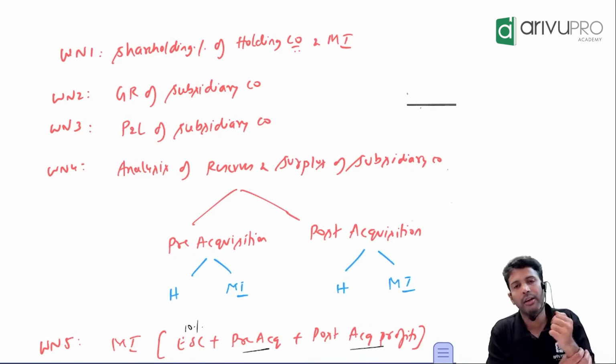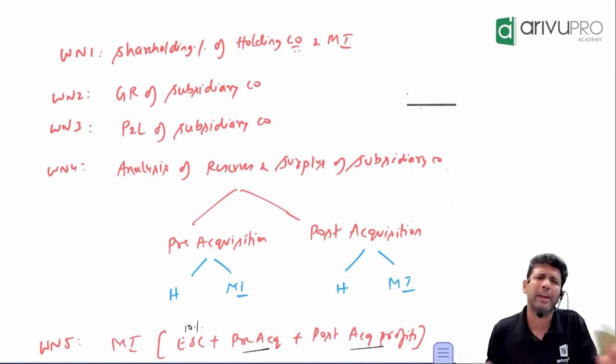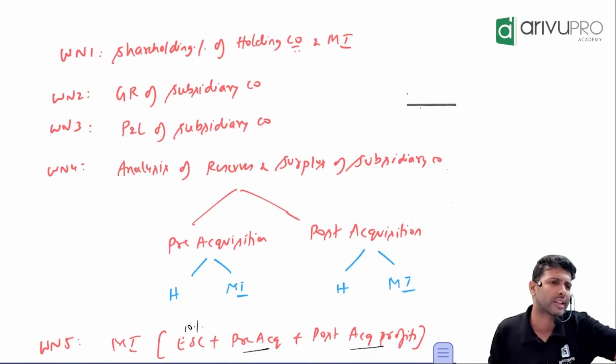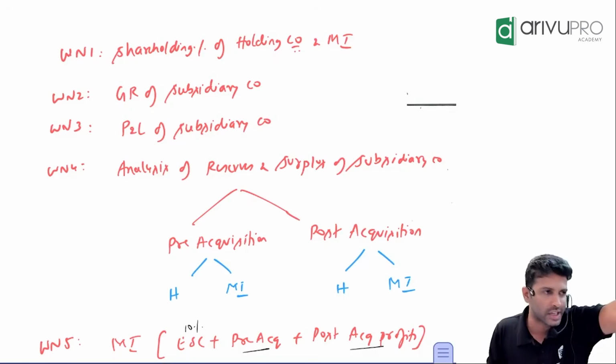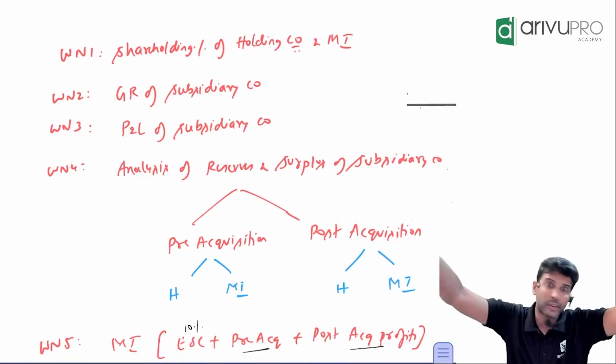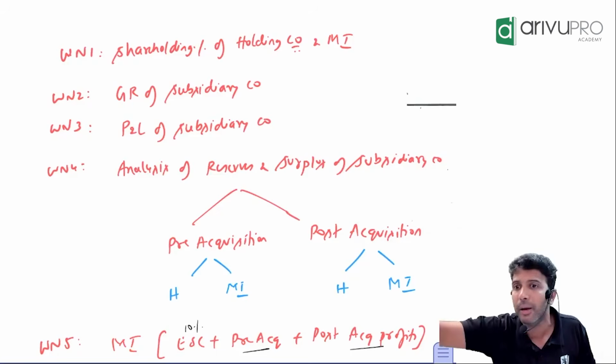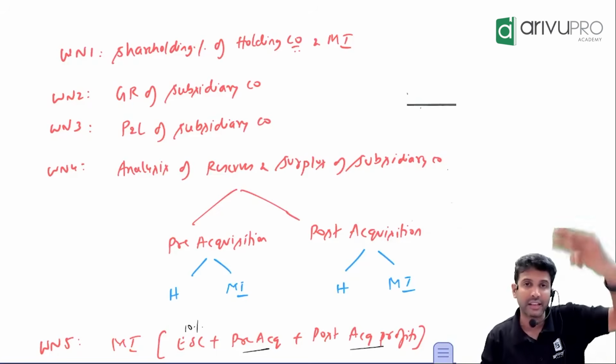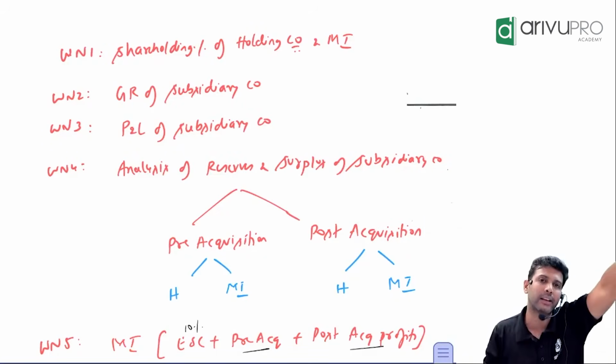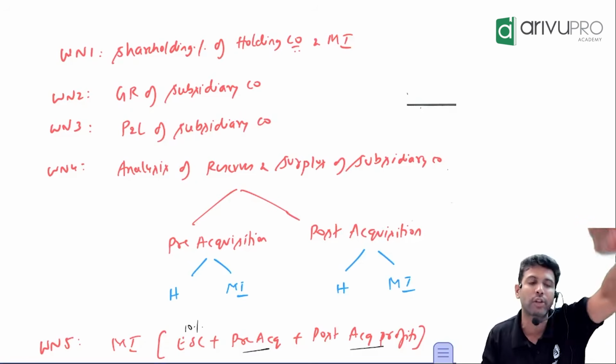And working note number 5, minority interest. Minority interest is a shareholder. A shareholder asks for 3 things: their share of share capital and their share of reserves and surplus. But the reserves and surplus of the subsidiary company is now split into pre and post. So to get minority, we consider 3 things: their share of share capital, their share of pre-acquisition profit, their share of post.